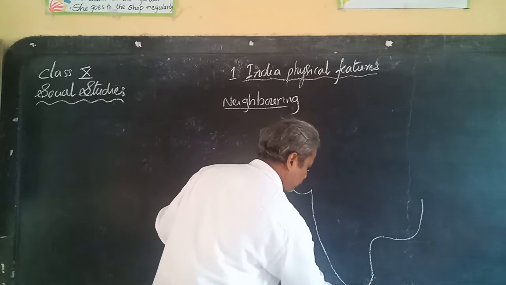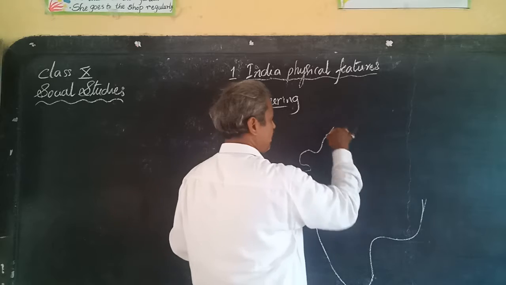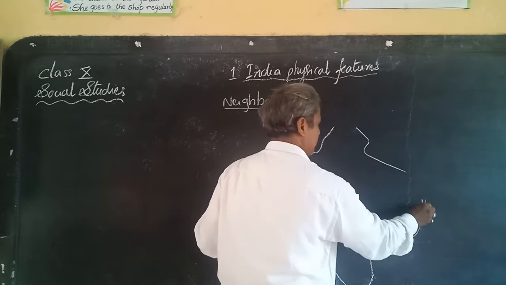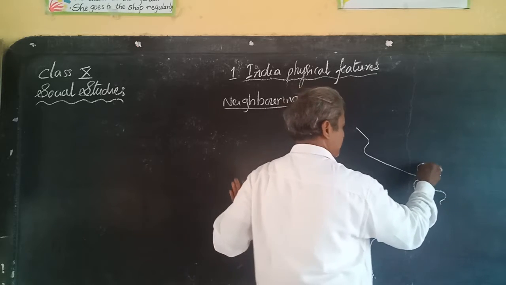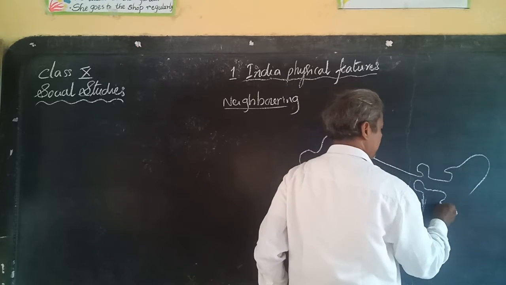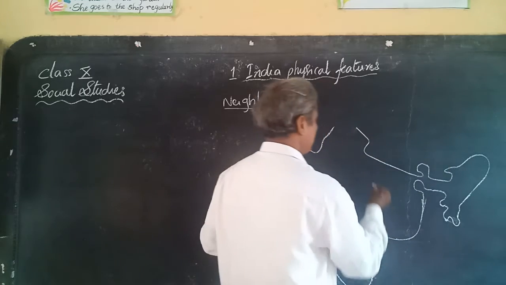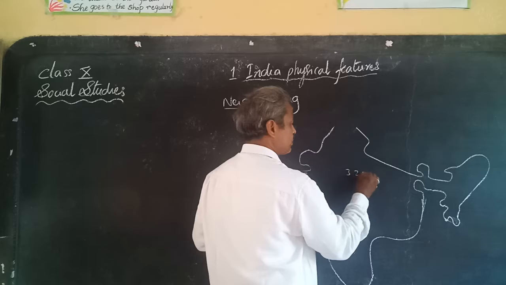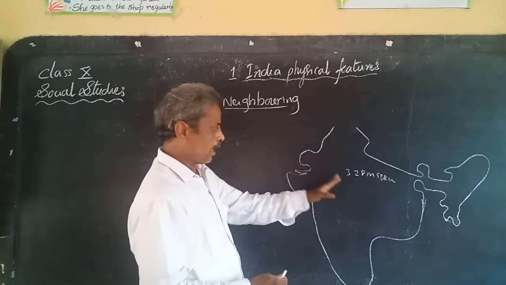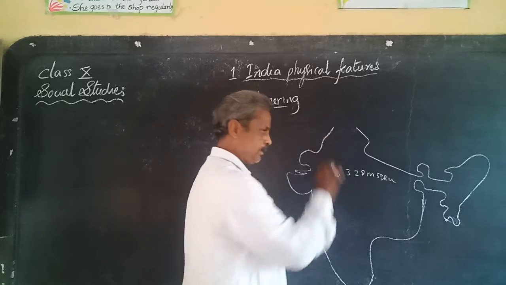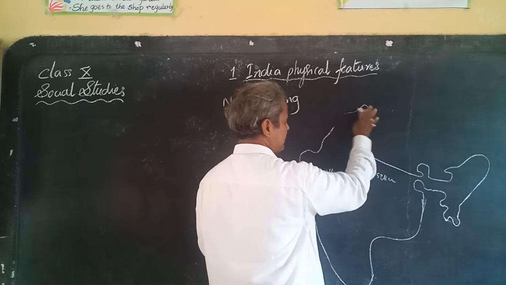India, as we already learned, covers an area of about 3.8 million square kilometers, of which 3.28 million square kilometers is land, occupying 7th place in area. If we see India's neighbors,